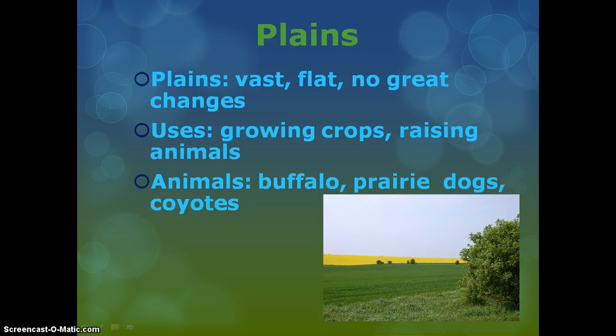Plains are very different from mountains because the land is completely flat with no great changes in structure. The plains are best used for growing crops and raising animals. In natural plain habitats, some of the animals you could find are buffaloes, prairie dogs, and coyotes.